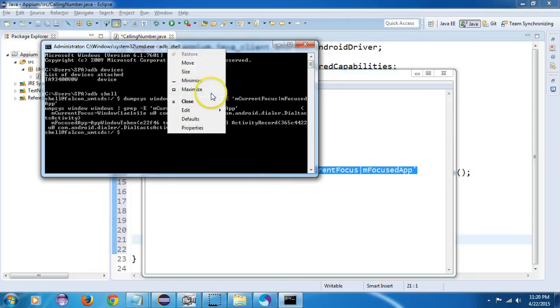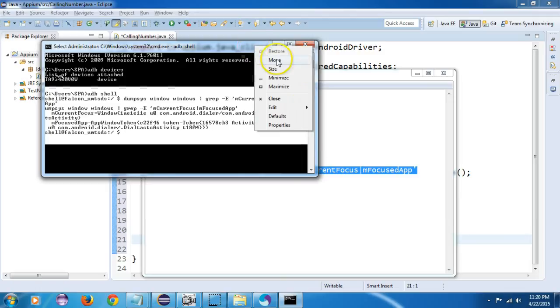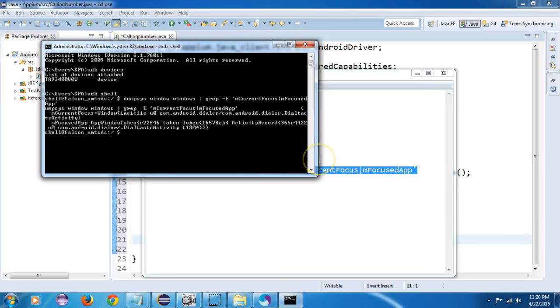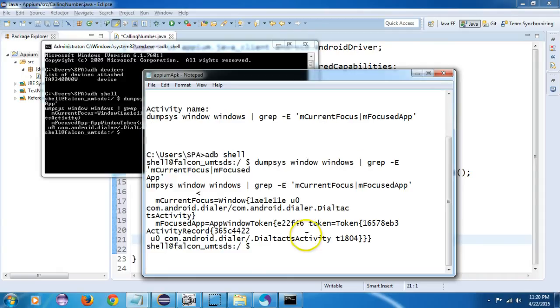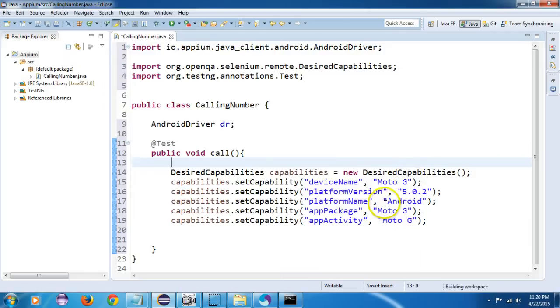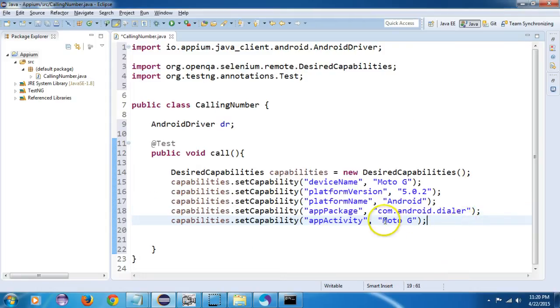Okay, it will give some details. Copy it, sorry. Yeah, copy it and paste it here. Okay, under mFocusedApp, the first one will be your package ID. Go and give it here. And another will be your activity name. So simple.